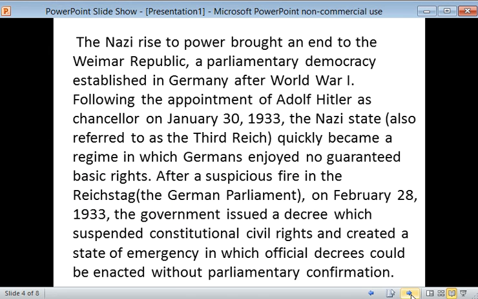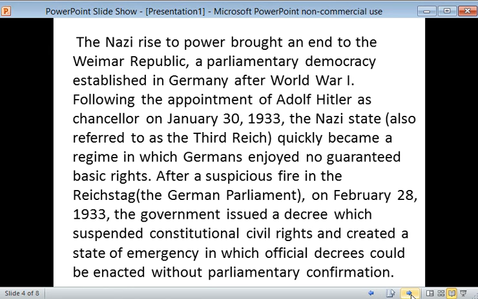Let's look at our next paragraph. The Nazi rise to power brought an end to the Weimar Republic, a parliamentary democracy established in Germany after World War I. Following the appointment of Adolf Hitler as Chancellor on January 30th, 1933, the Nazi state, also referred to as the Third Reich, quickly became a regime in which Germans enjoyed no guaranteed basic rights. After a suspicious fire at the Reichstag, the German parliament building, on February 28, 1933, the government issued a decree which suspended constitutional civil rights and created a state of emergency in which official decrees could be enacted without parliamentary confirmation.